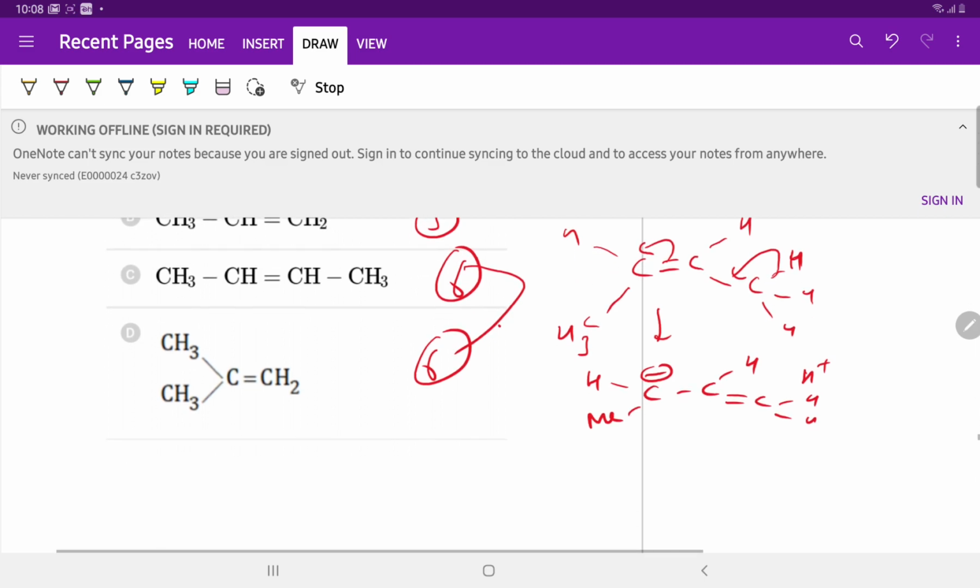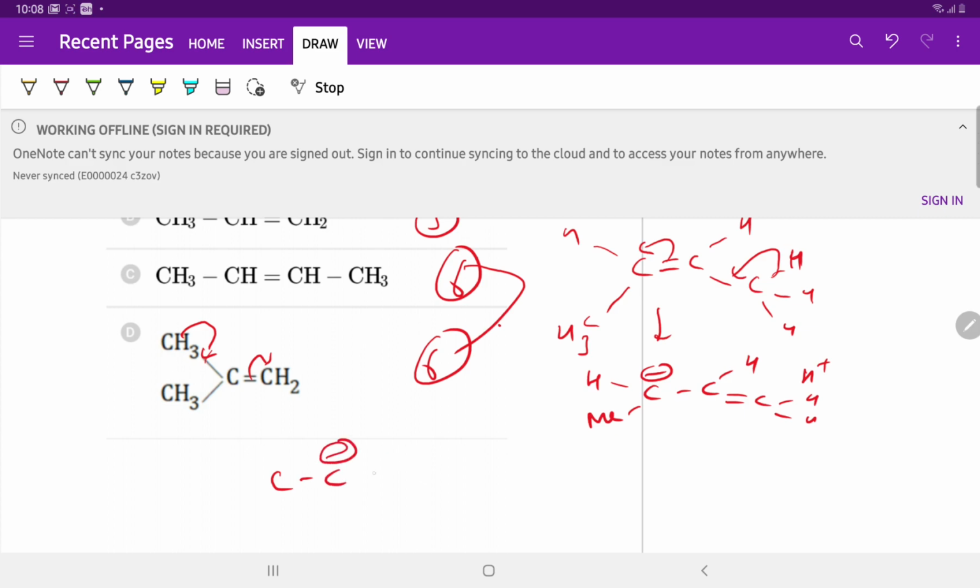And if we draw the hyperconjugation structure of D, then this H is moved to this side and this carbon is shifting to this. So the hyperconjugation structure of D is double bond C, H plus, H, H and CH3. This carbanion is 1 degree and this carbanion is 2 degree, and we know very well that a 1 degree carbanion is more stable than 2 degree. So option D is correct.